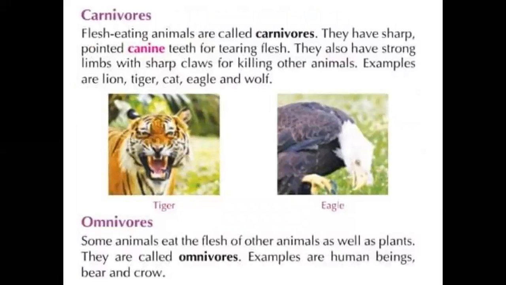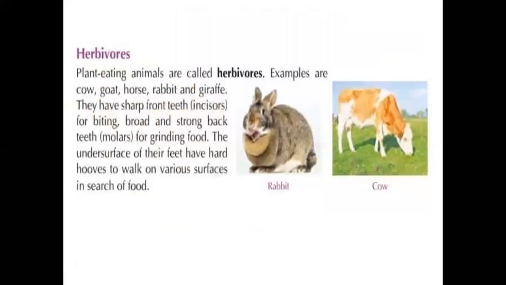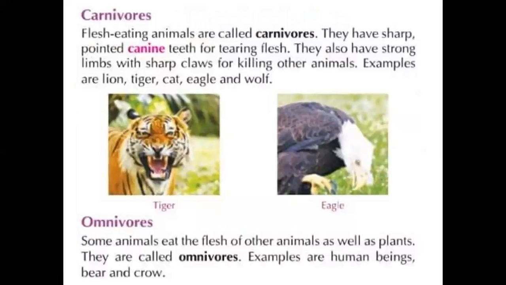In body covering, we discussed the different animals like herbivores, carnivores, omnivores, right?